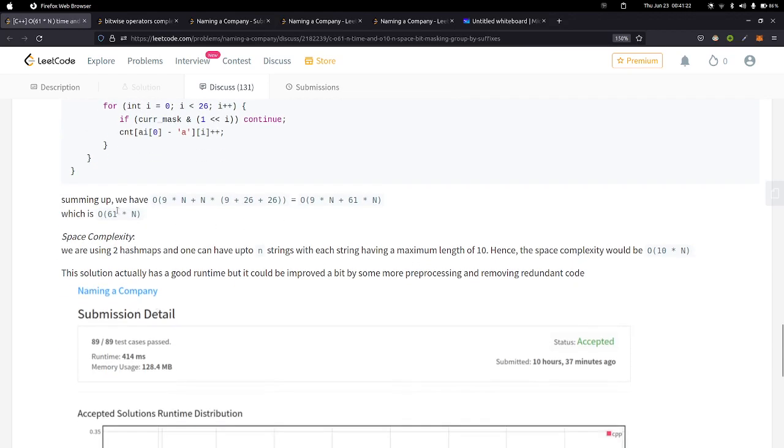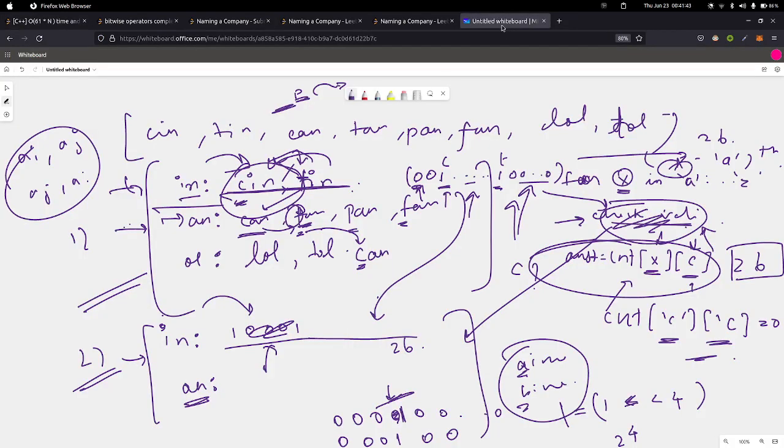We can still say this is asymptotically equal to order of n, but to be specific, it is order of 61n if we are considering the constant factor.